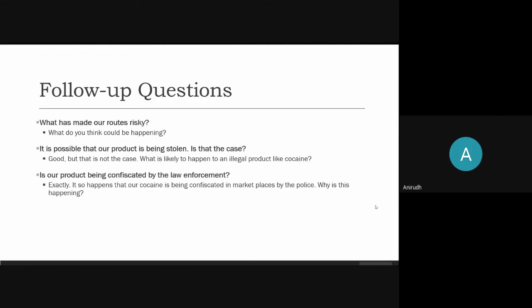And the interviewer would say, exactly. It so happens that our cocaine is being confiscated in marketplaces by the police. Why is this happening? We'll actually open this to you. Why do you think it's being confiscated? It's being confiscated now more than before. So, what do you think has changed?